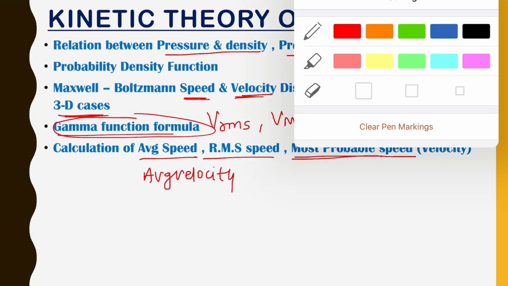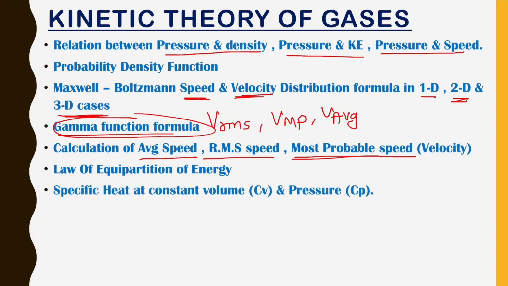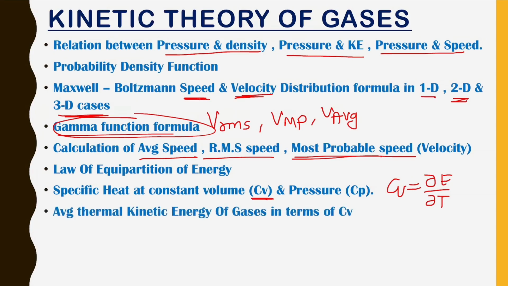And the next topic will be the law of equipartition of energy. It is a very basic law, so you should see its statement. Next topic will be specific heat at constant volume and constant pressure. There is a relation between energy of gas and specific heat at constant volume. This CV is given by CV equals dou E by dou T, I guess, where T is the temperature and E is the thermal energy. So this relation is also very important. Next topic, average thermal kinetic energy of gases in terms of CV, that we have discussed.